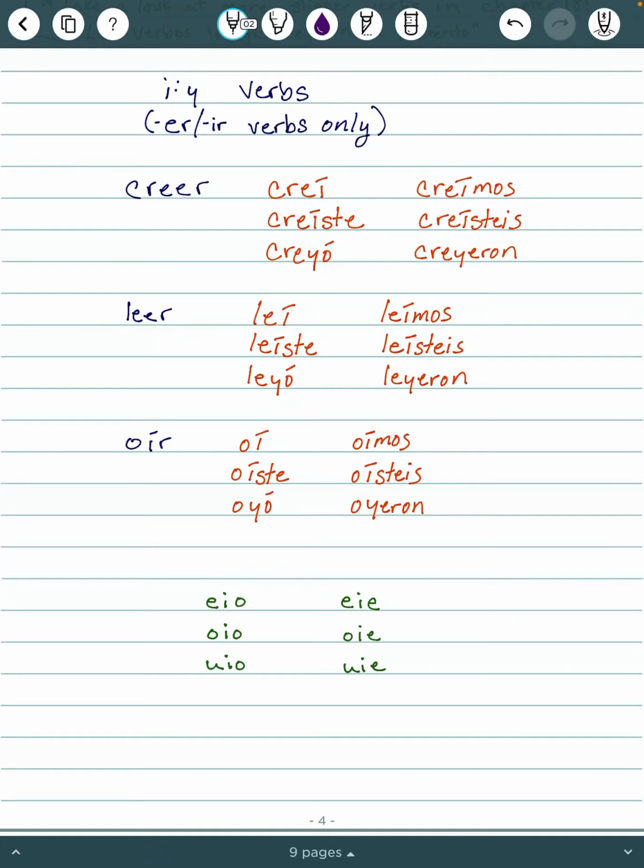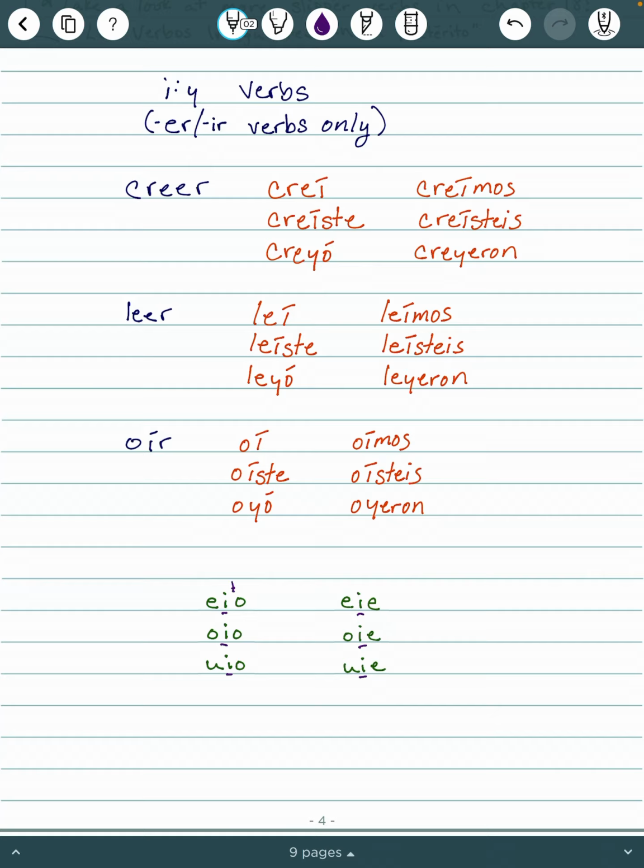So these are interesting. Just some basic information about Spanish and some spelling stuff. We have a problem with this I sandwich. We don't like E-I-O, O-I-O, U-I-O, E-I-E, O-I-E, U-I-E. We don't like it. Similar to how we don't like Z-E.